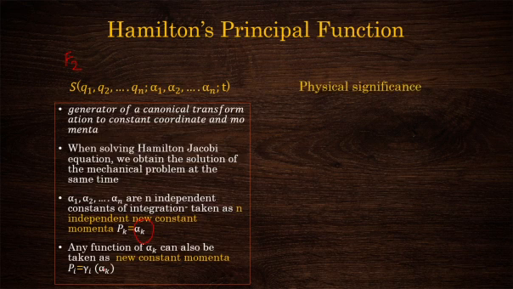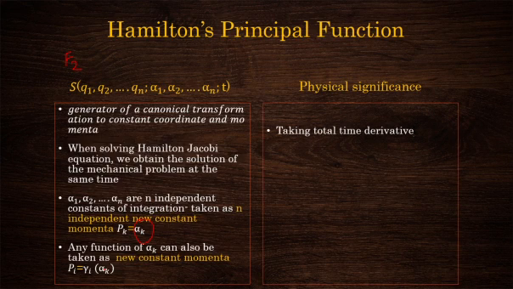Now let us see what is the physical significance of Hamilton's principal function. In order to know the physical significance, we take the total time derivative of S, Hamilton's principal function. As you can see, we can apply the chain rule here because S depends upon q, while q in turn depends upon alpha and time.